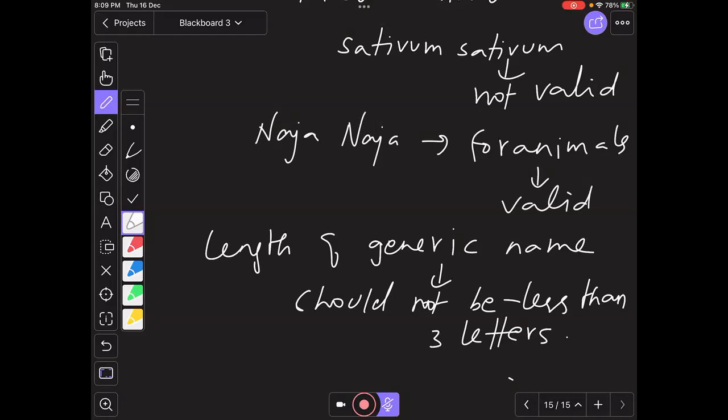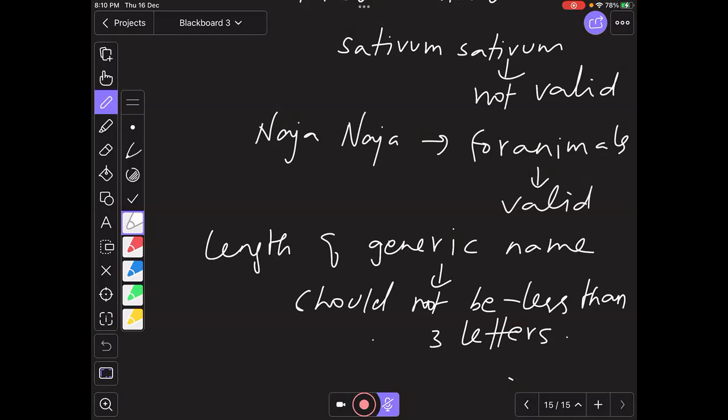So any genus name you see which is given for plants and animals will be more than 3 letters. And more than 12 letters will be in exceptions. Both the genus and species, when you see more than 12 letters, a rare exception can be seen, but more than 12 letters is not valid. It should be within that 3 to 12 letters. One or 2 exceptions can be seen, but not in all the cases. Both genus and species name together should contain from 3 to 12 letters. That is one specific rule.